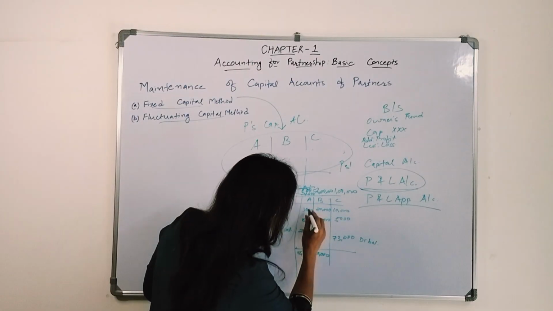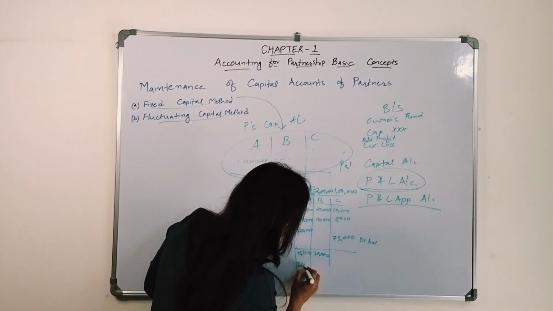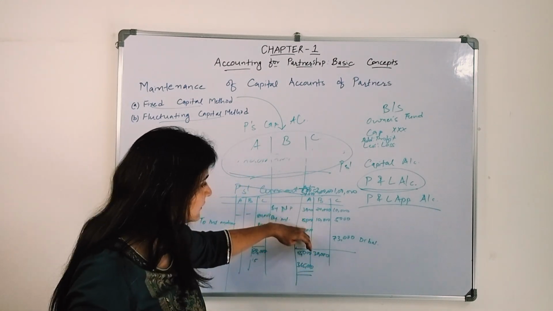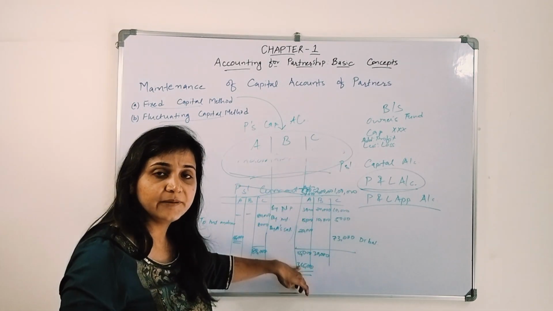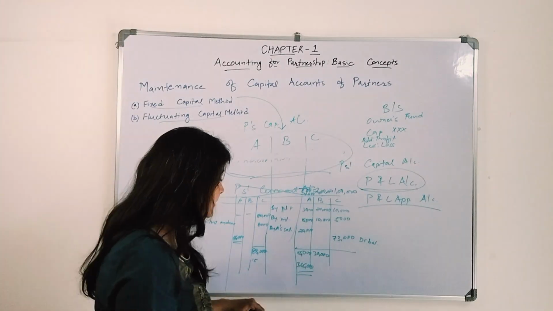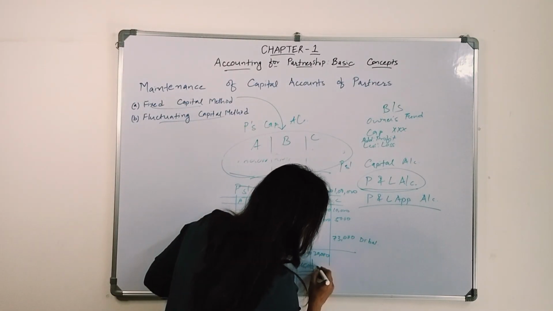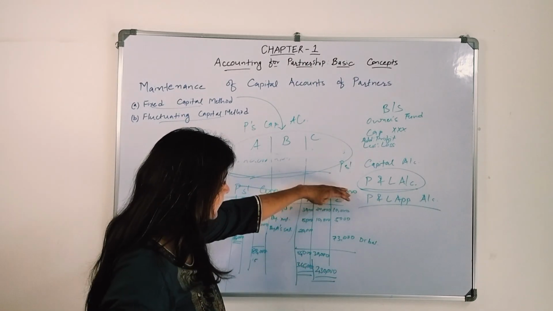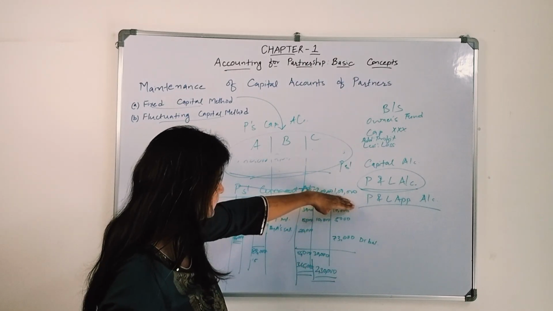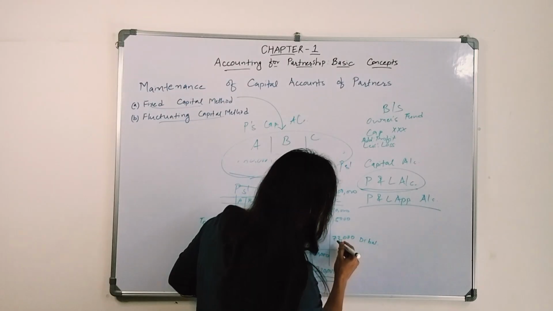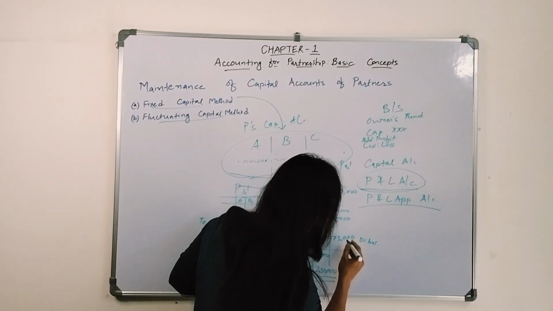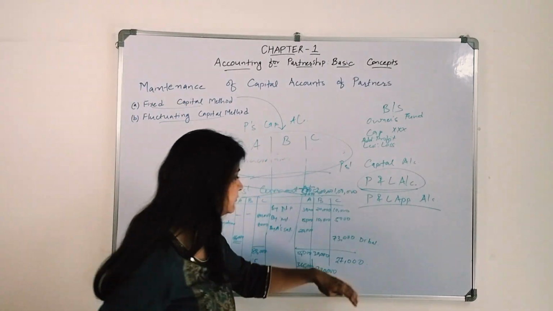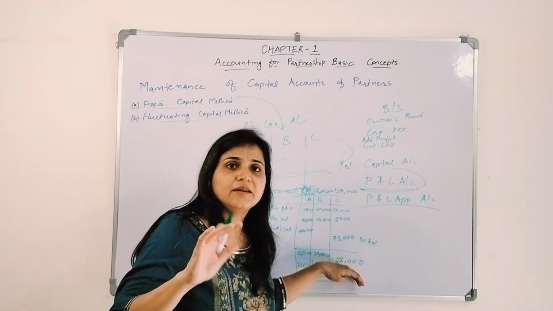Here their capital amount will be 3,65,000. A's capital plus all these things, his capital account balance will be 3,65,000. In this case it will be 2,30,000. Similarly here it will be 1 lakh minus 73,000, that is 27,000. This is the fluctuating capital method.